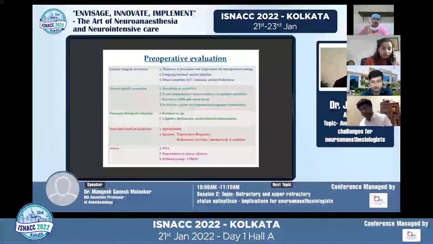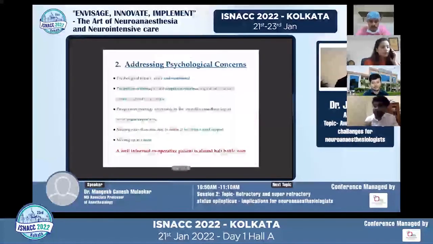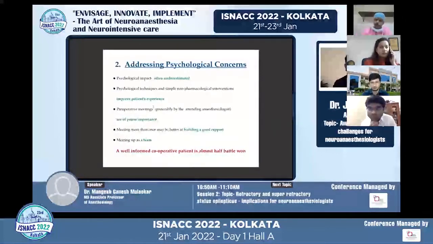Extremes of age, seizures and their type, number, frequency, and the medications the patient is receiving, and if available, plasma levels. And of course, as I said, a thorough preoperative airway evaluation, because this is going to be a tricky airway with the head pins fixed. And psychological concerns, as I said, are often underestimated. Addressing them definitely improves the patient's overall experience and satisfaction with the surgery.